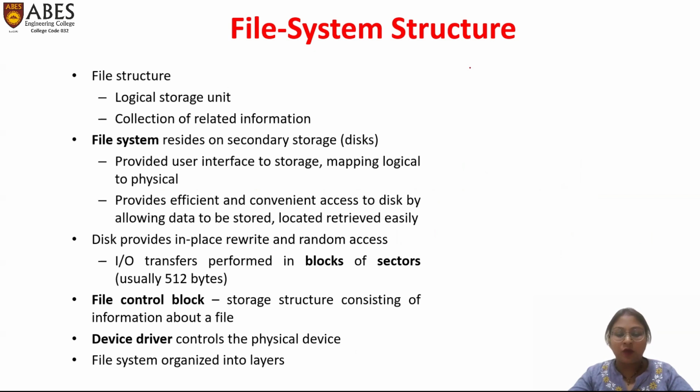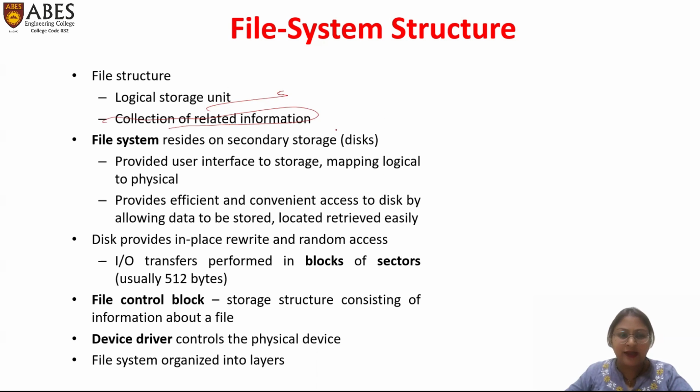Firstly, we will discuss what a file system structure is. File system structure is basically a logical storage unit which stores data or information related to each other in a single file.